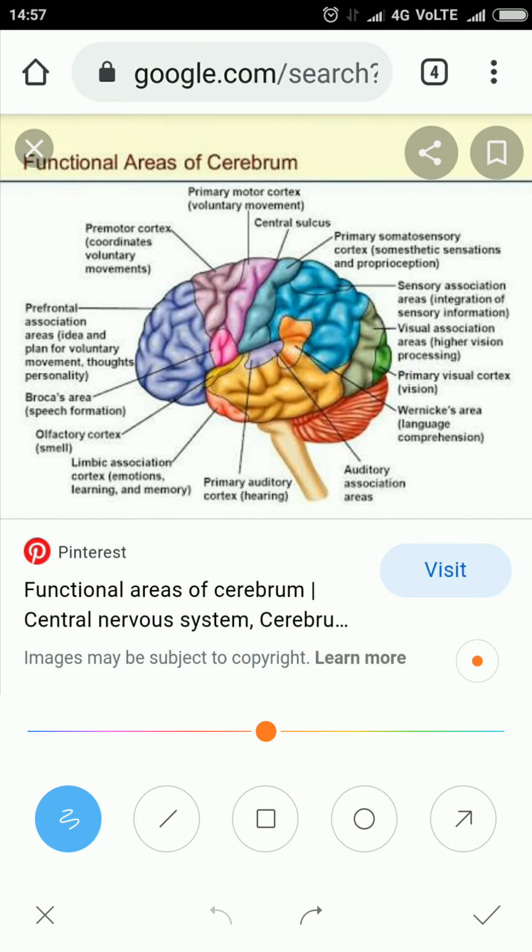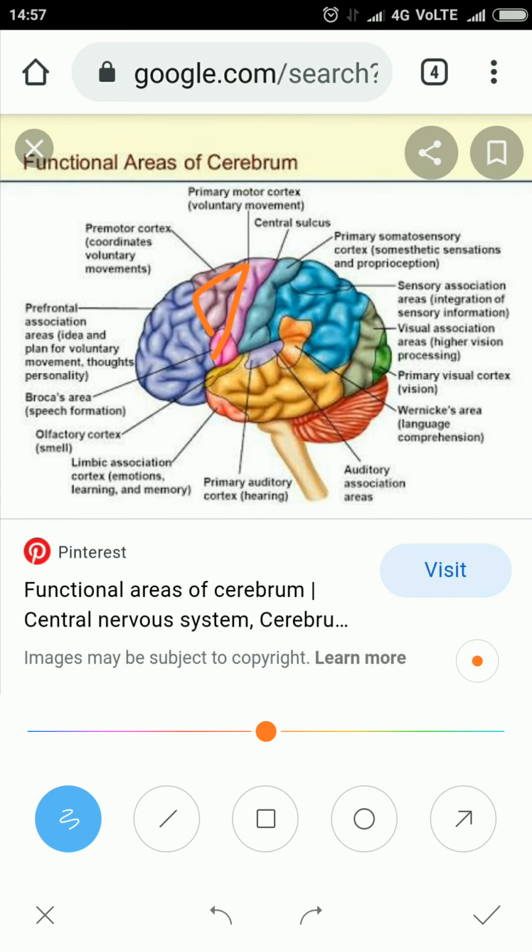Now next to that, this area is called the premotor cortex. This also controls the muscular activity of involuntary and autonomous organs. Now here comes the association area. This association area is for coordination between sensation and movement. It is just a processing area. Whatever information is coming to the brain has to be processed in this area. So this is called the association area.